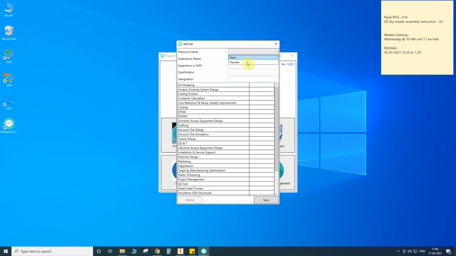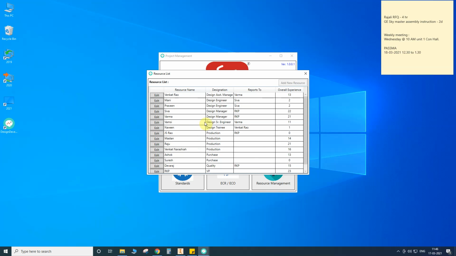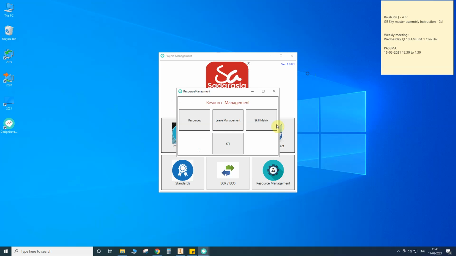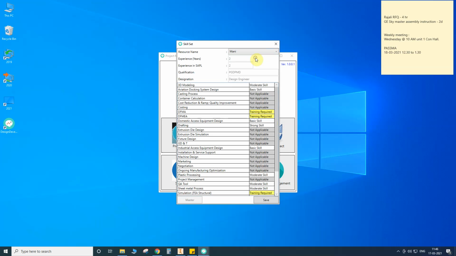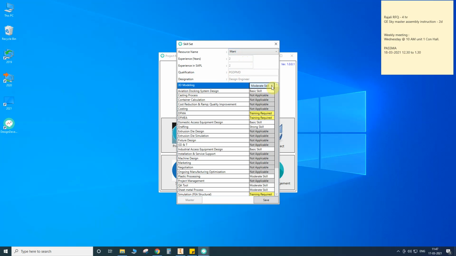Okay, so now Mani and Praveen are working under me based on these resources. Only Mani and Praveen report to me, so I can edit or view only their skill sets. Experience is 2 years. All of this is taken from the previous input, the HR inputs. Here 3D modeling will be there. He has moderate skills. Suppose based on his experience, if I want to edit it, I can put strong skills. Here an icon will be there, and a pop-up will be there.